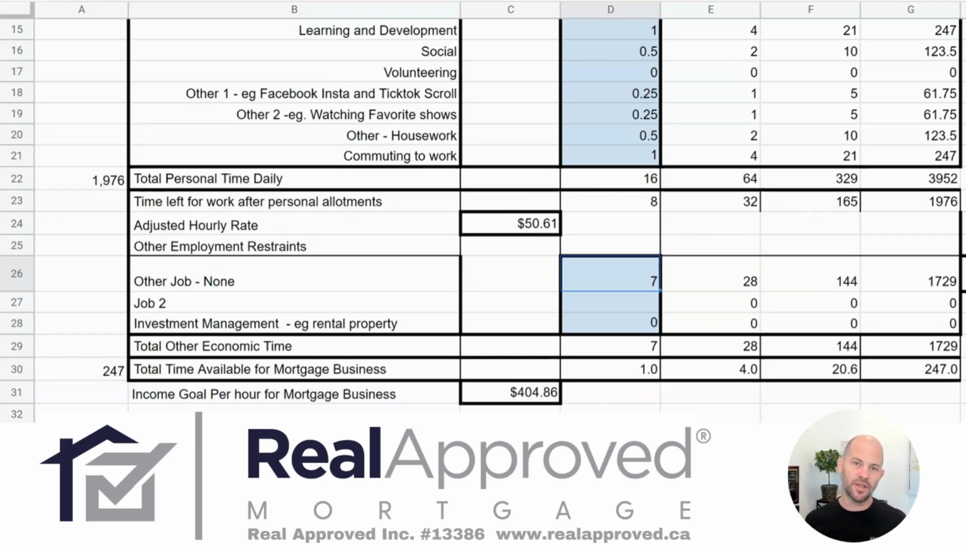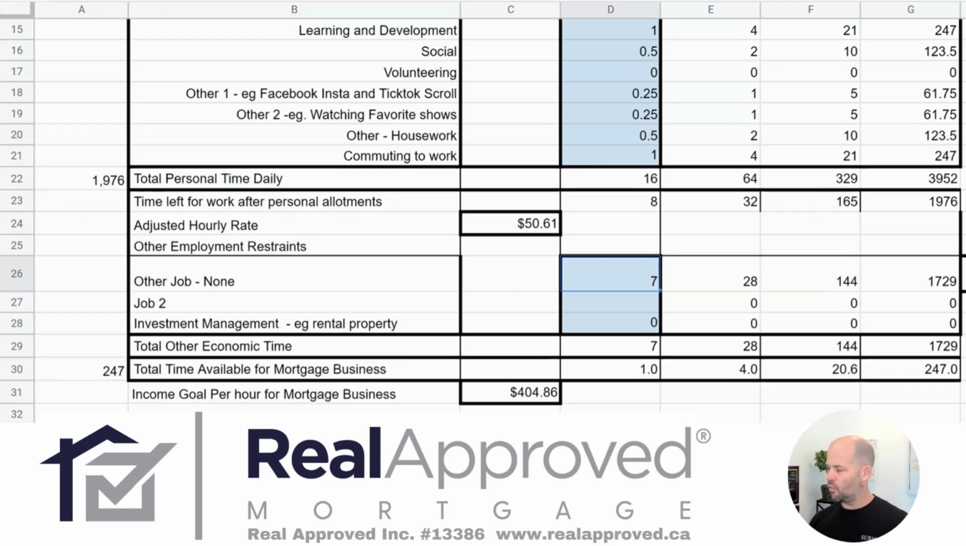So now what we can see is that we've set aside the time for all of our personal needs, but let's just say, for example, you have some other obligations. Say this is a part-time obligation or something that is going to pull you aside. Maybe you have some rental properties that are going to take some of your time. So let's take a look at adding some of those. As we can see here, we've added another job, and that job is going to cost us about 7 hours a day of our time.